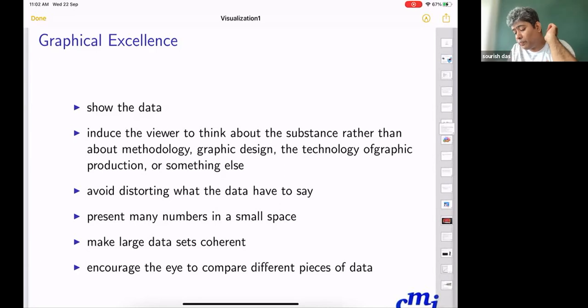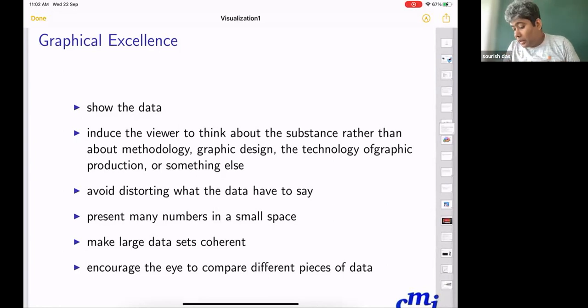So making a large data set understandable coherently is extremely important for any graph. One of the important aspects of a graph is to take a large data set and present it in a coherent way.